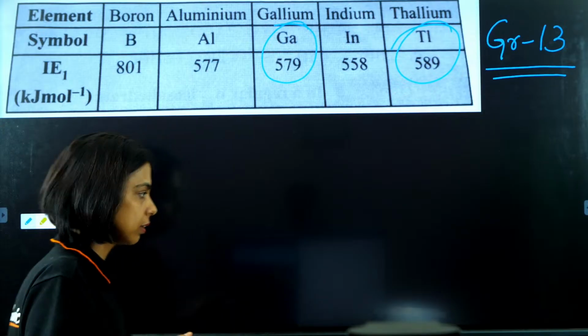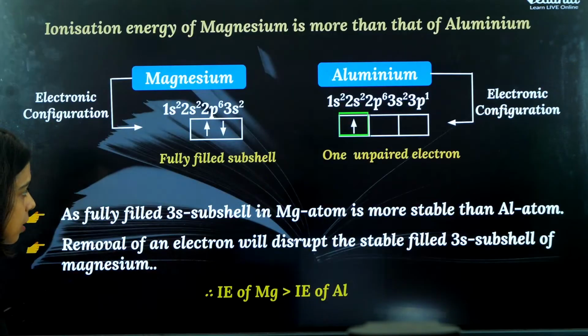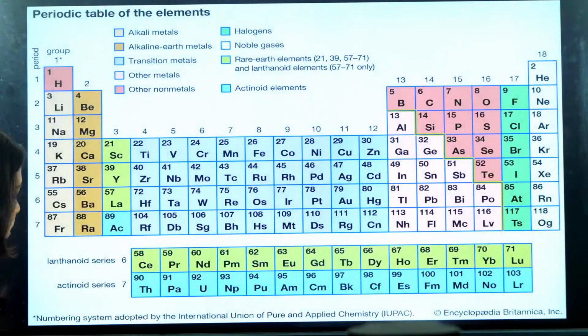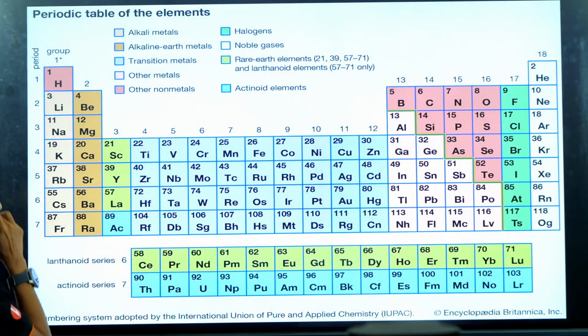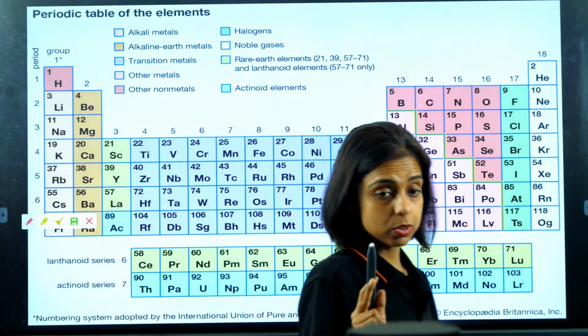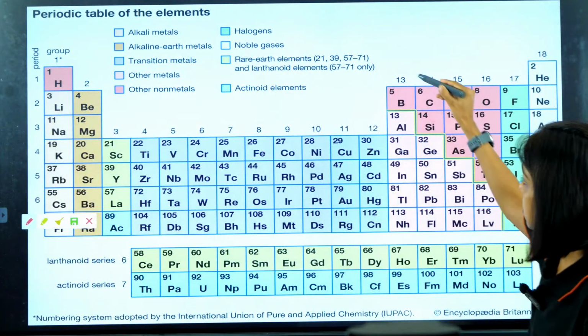Let's have a look at the elements, guys, in the periodic table. Let's check where they are. Here is our periodic table. This is group 13. I told you this in the exceptions of atomic radius also, right? Yes, this is group 13.